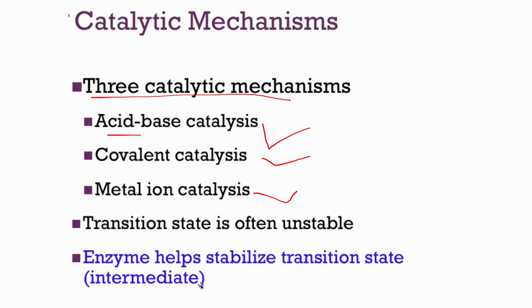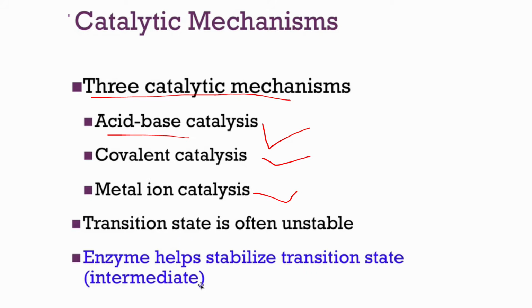Let's talk about acid base catalysis. Here the mechanism is so simple. The enzyme donates or accepts a proton, that is, protonation and deprotonation occur here to stabilize a reaction intermediate. They try to stabilize a reaction intermediate by donating or accepting a proton.